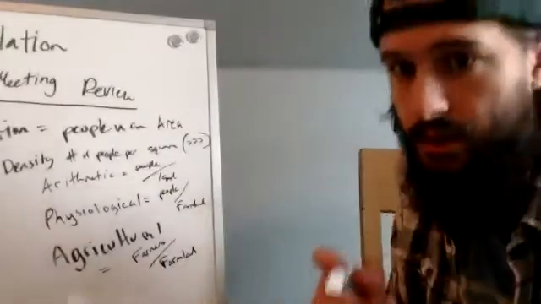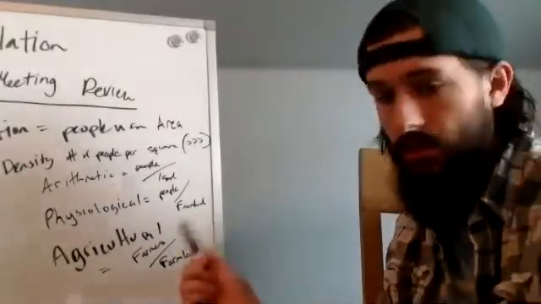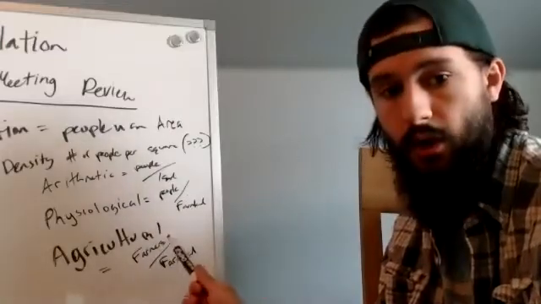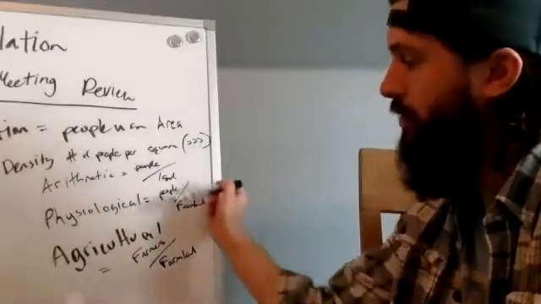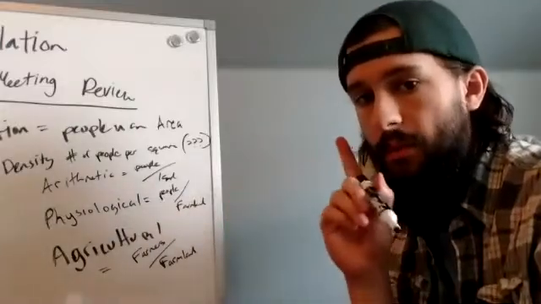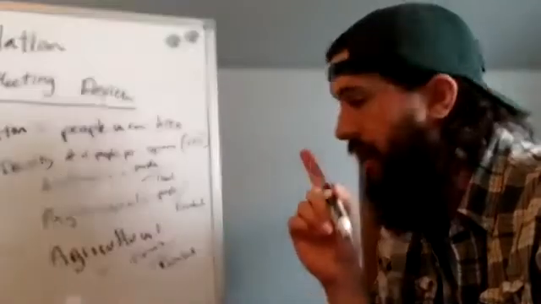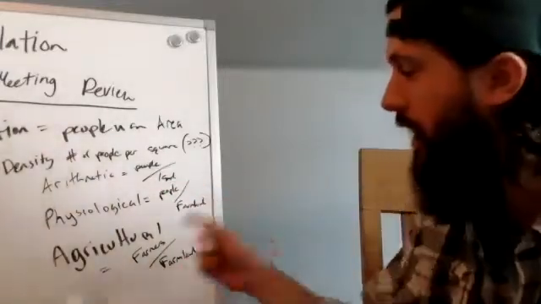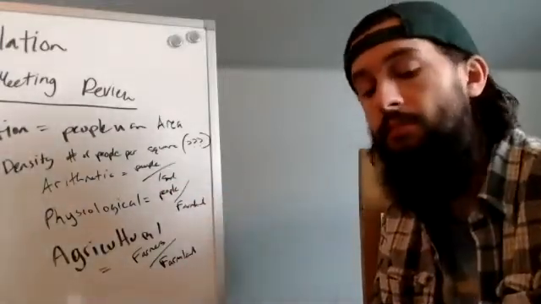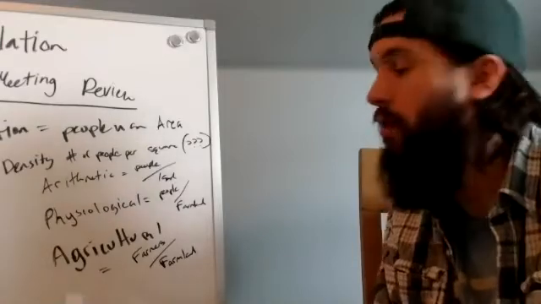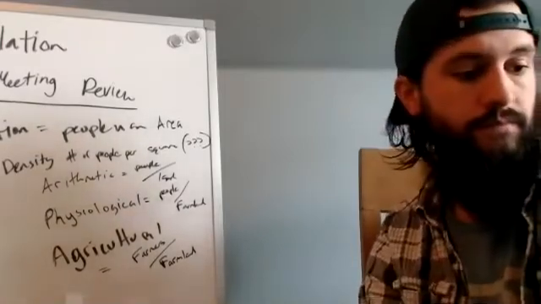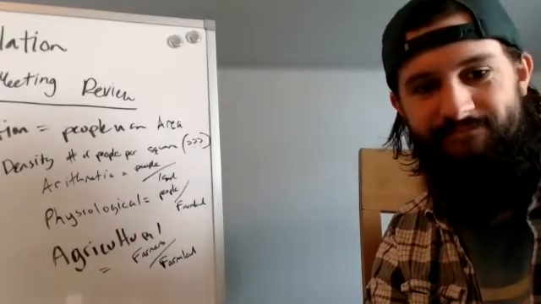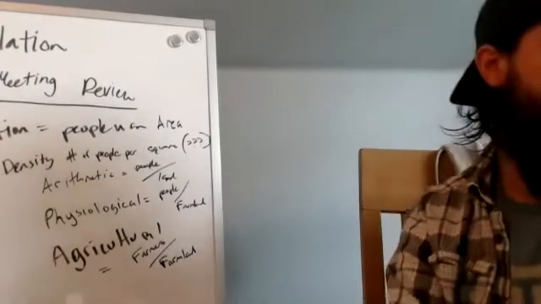So, guys, real quick in the chat, between physiological, people over farmland, and agricultural, farmers over farmland, between these two numbers, which one would be the better indicator that a country has high technology, a lot of good technology? Would it be a low physiological density or a low agricultural density? What do you guys think? Just type it in chat.